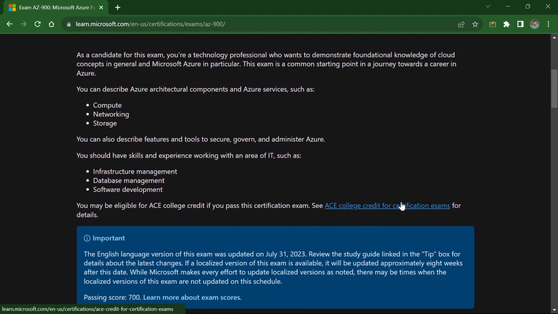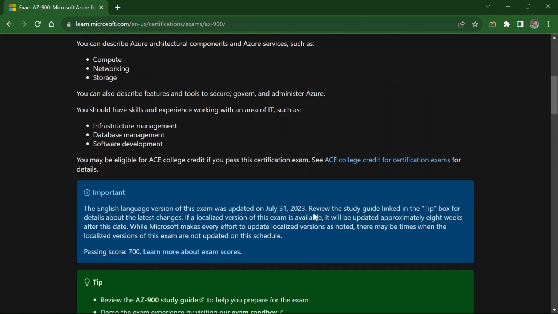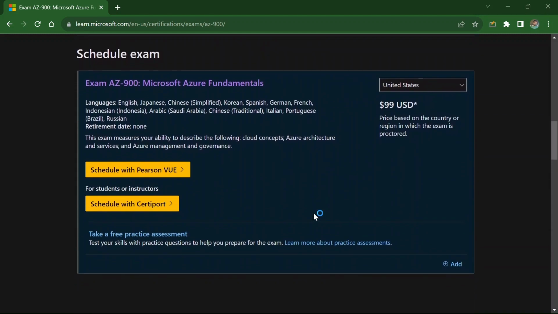This exam is a common starting point in the journey towards a career in Azure. We can describe Azure architectural components and Azure services such as compute, networking, and storage. We can describe features and tools to secure, govern, and administer Azure. And we should have skills and experience working with an area of IT, such as infrastructure management, database management, and software development. Next is the schedule of the exam. To schedule the exam, we need to pay the fees, and the amount is decided by the country in which we are residing.